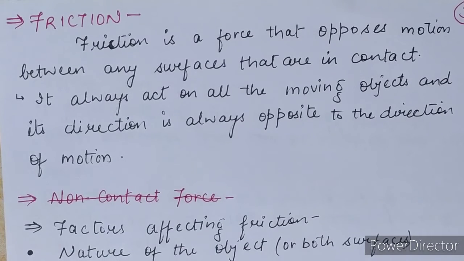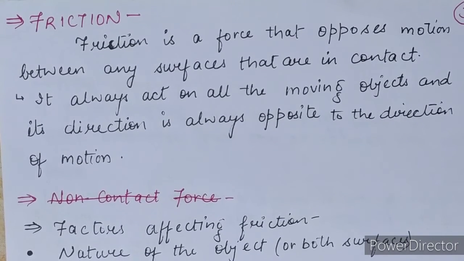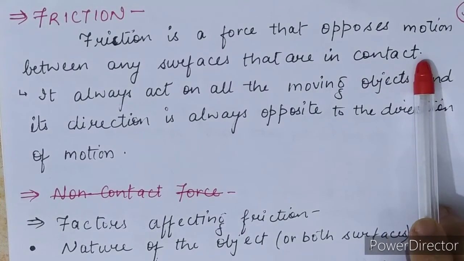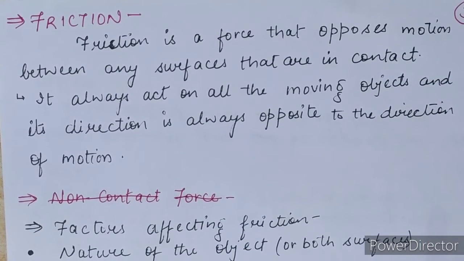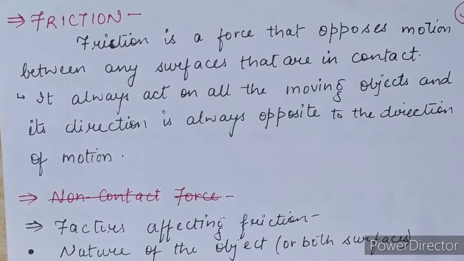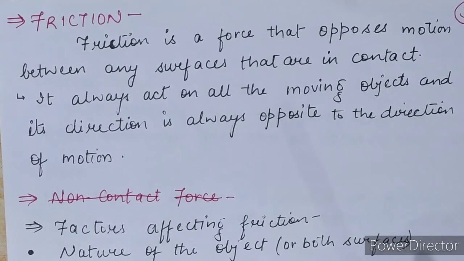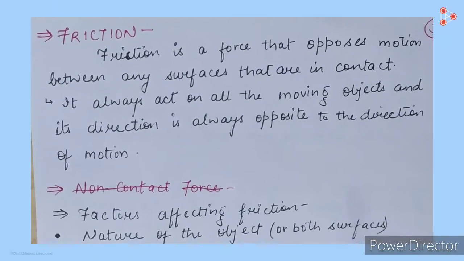That's why it opposes the motion between any surfaces, and this happens only when both surfaces are in contact. That's why it is a type of contact force. For better understanding, we will discuss everything regarding friction through an activity. So let's start.